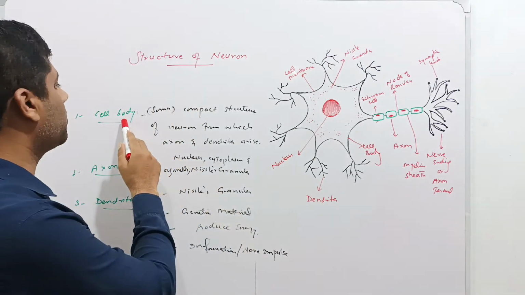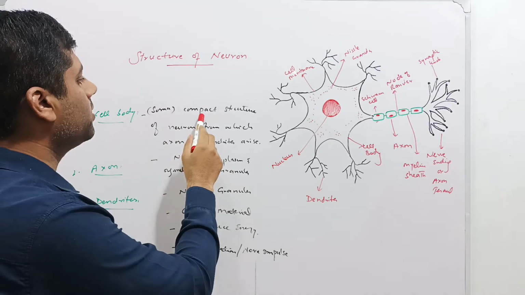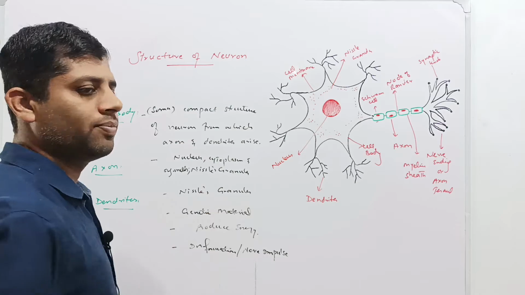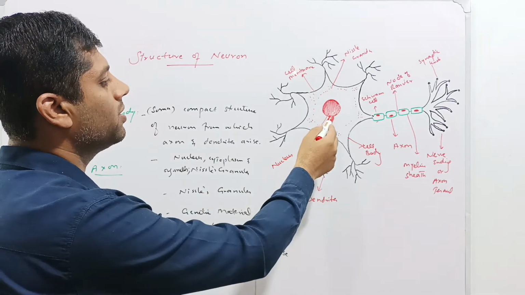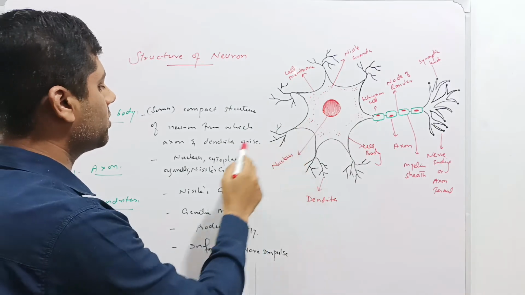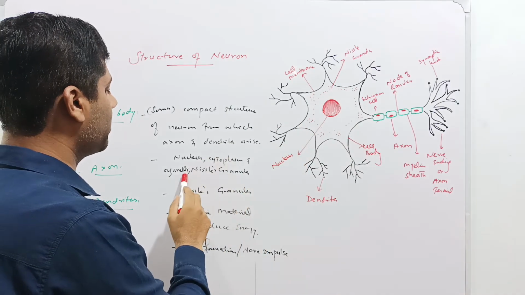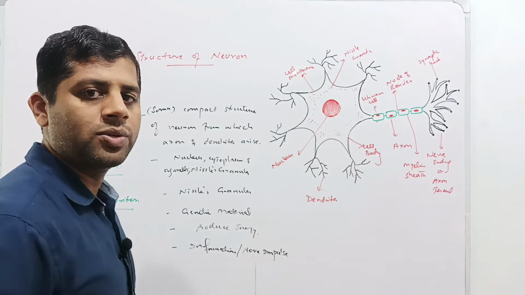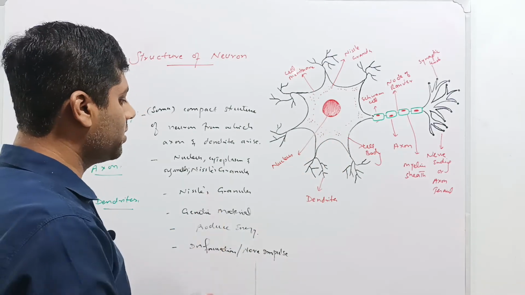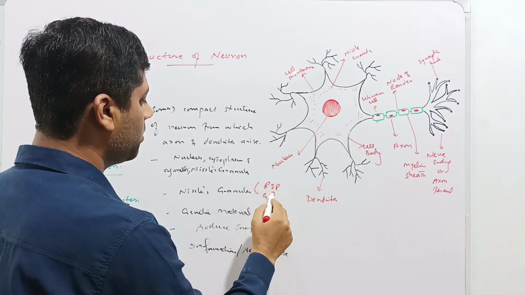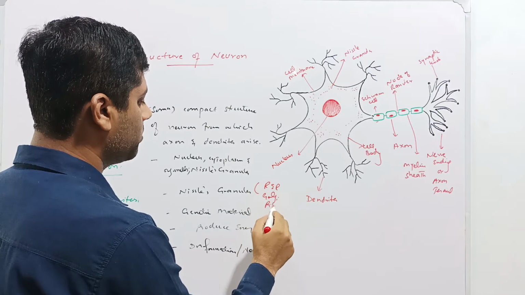The first one is the cell body. It's also called the soma. It's a compact structure of the neuron from which the axon and dendrites arise. As we can see in this diagram, there is a cell body from which dendrites as well as the axon arise. The cell body is composed of the nucleus, cytoplasm and organelles. This is the nucleus, cytoplasm and these are the organelles called Nissl granules. And Nissl granules are again composed of three parts: the rough endoplasmic reticulum, Golgi body and ribosomes.